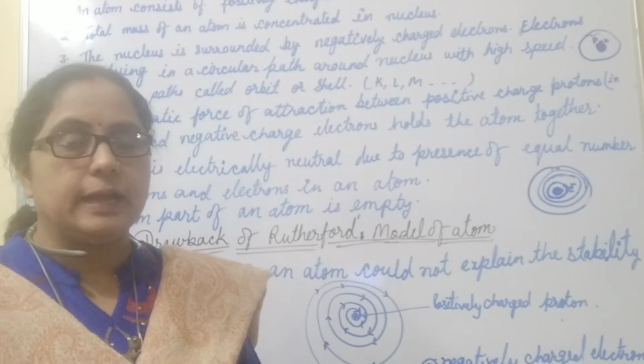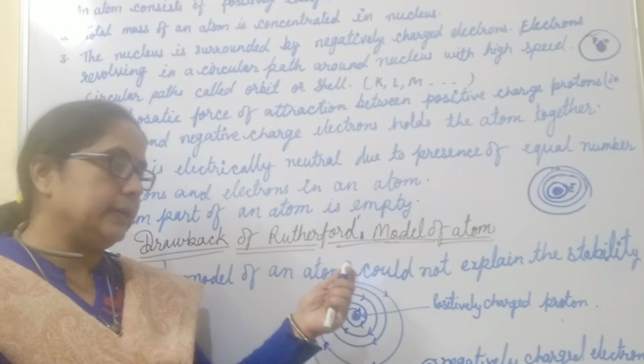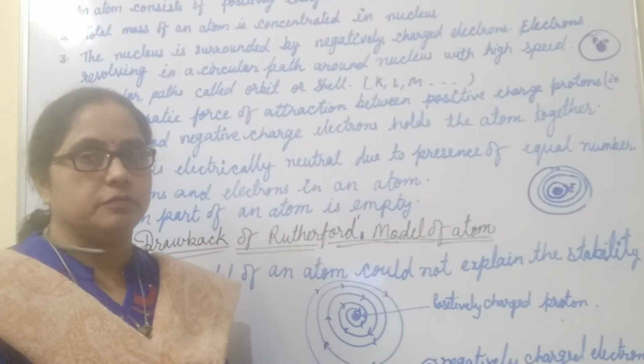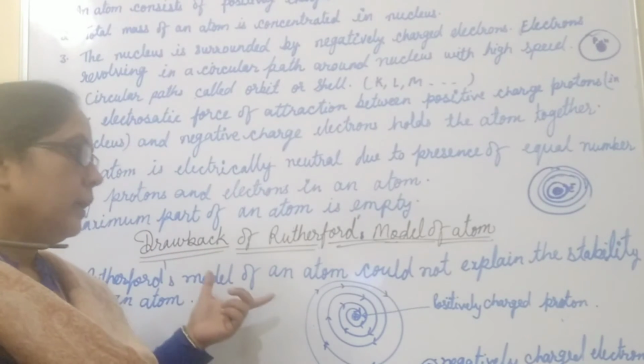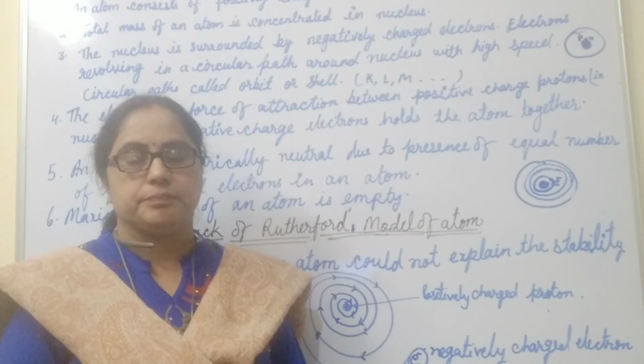The reason is that a few limitations were found in the Rutherford model, which are called the drawbacks. So the drawbacks of Rutherford's model of an atom, there are two main drawbacks. One is that the Rutherford model could not explain the stability of an atom.